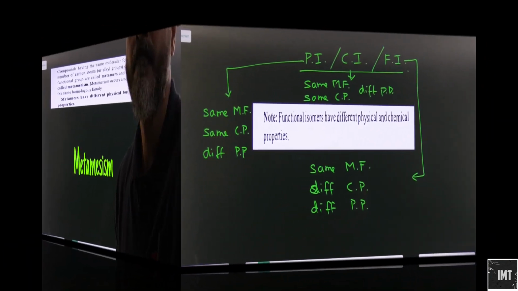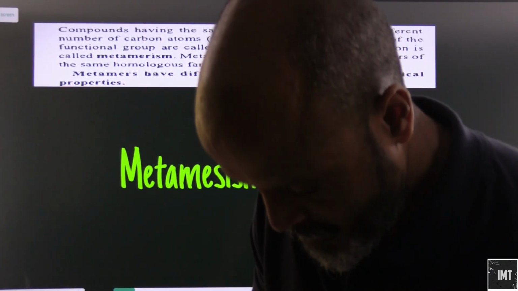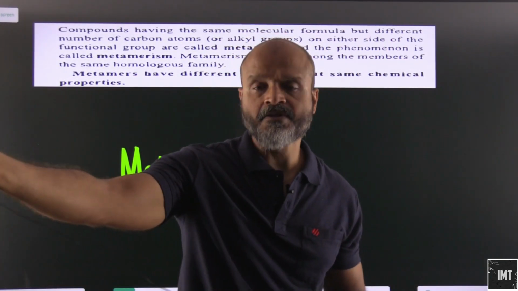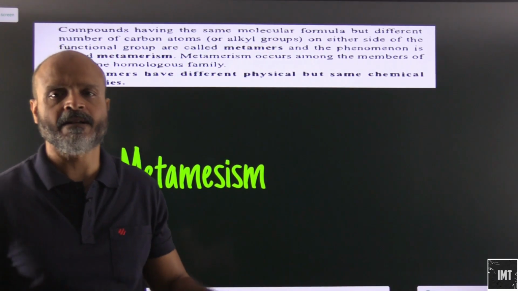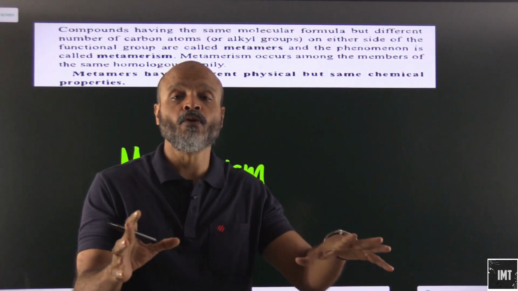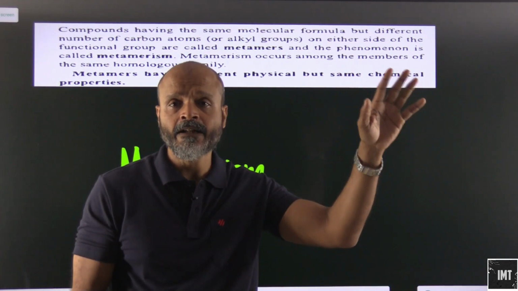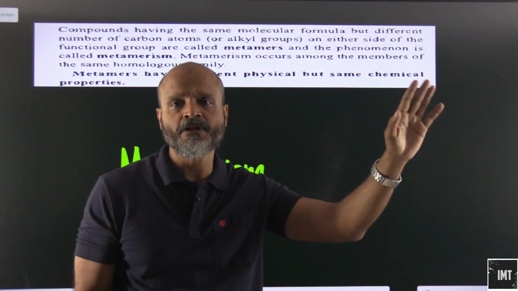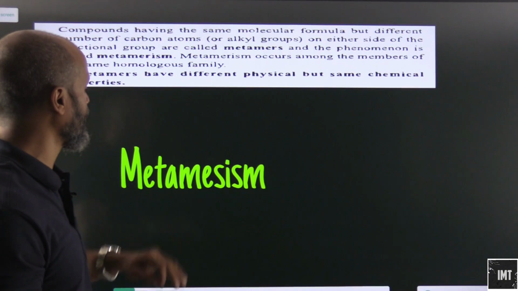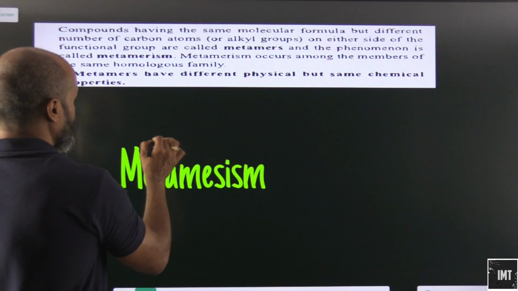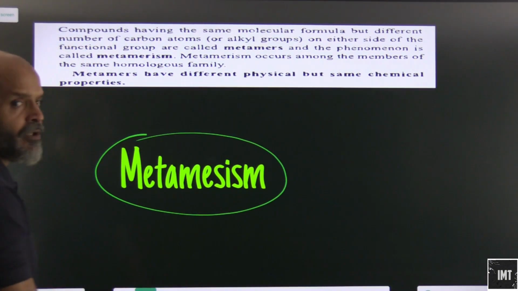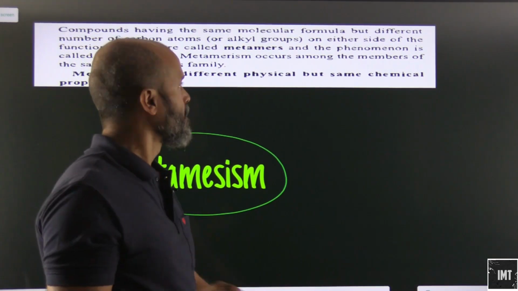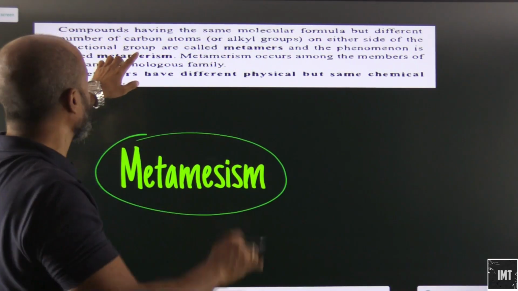Okay, so now we have already covered structural isomerism and we have covered some examples as well. We'll look at some more examples in detail. We will see how we will classify them as position, chain or functional. Now we have something called metamerism. What does metamerism basically mean? It's also a type of isomerism. Let's look at the definition first.